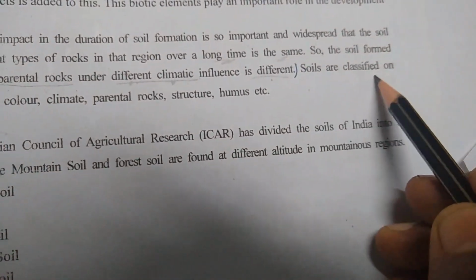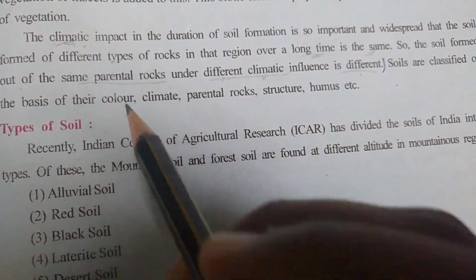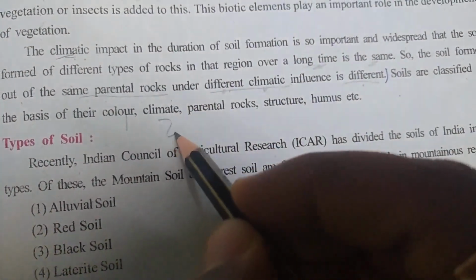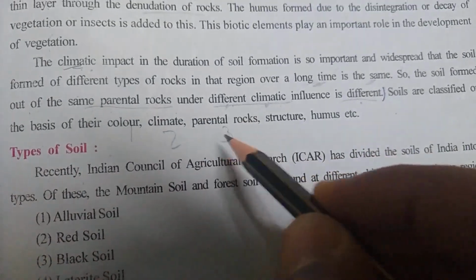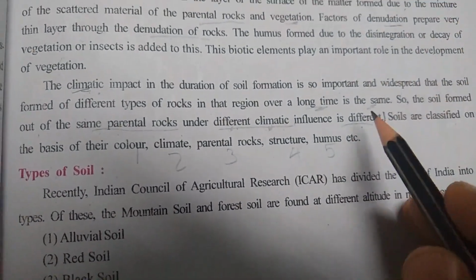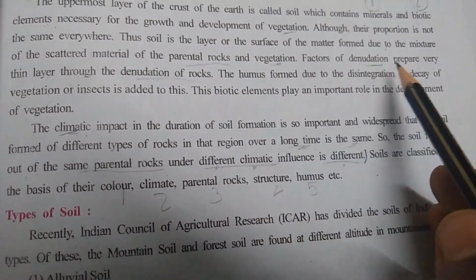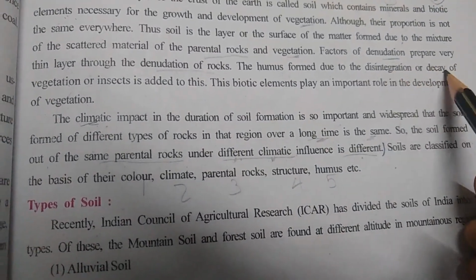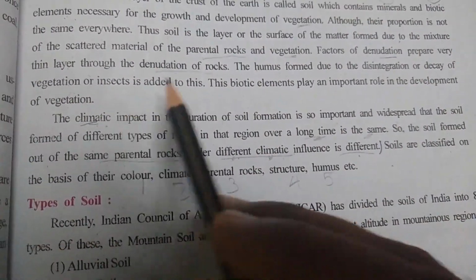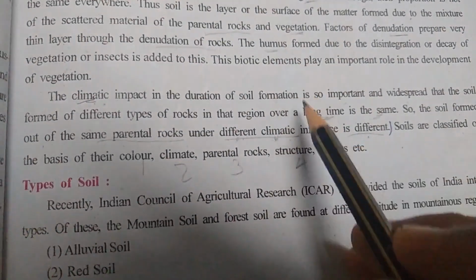Now soils are classified on the basis of what? On the basis of number 1 color, number 2 climate, number 3 parental rock, number 4 structure, number 5 humus. Humus, we already discussed. Humus means we clarify about decaying, the disintegration and decaying of vegetation or insects. They are the parameters of humus. So humus means, I hope you can compare over here.